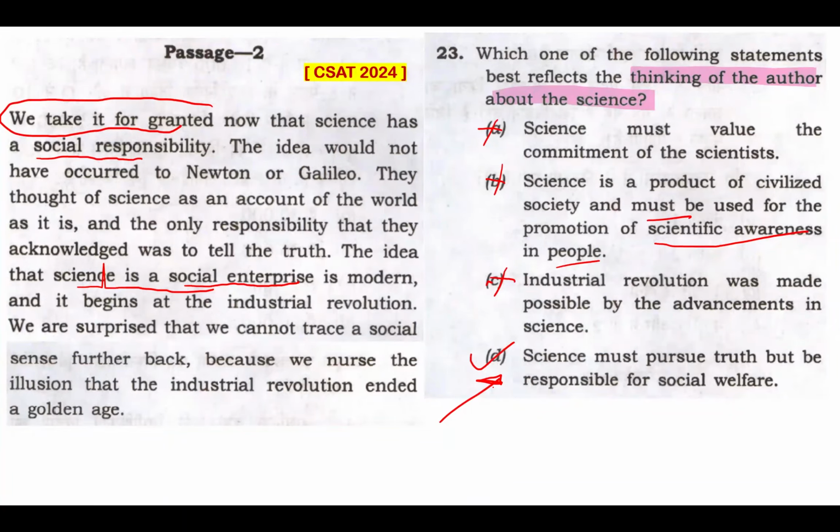Number one, pursuing truth, as in the times of Newton and Galileo. And number two, also being responsible for social welfare, a modern perspective that emerged around the time of the Industrial Revolution. So this clearly captures the author's take on science. So option D is rightly my answer.